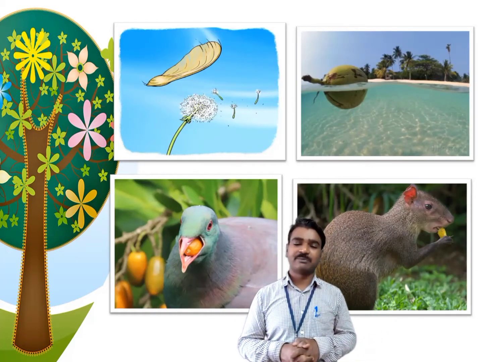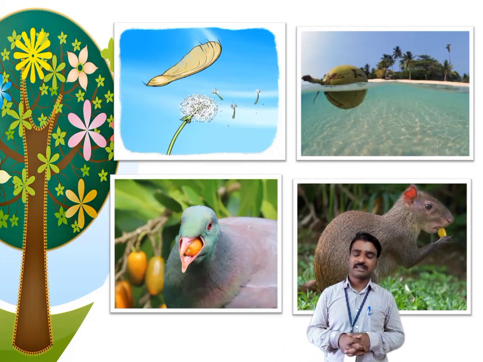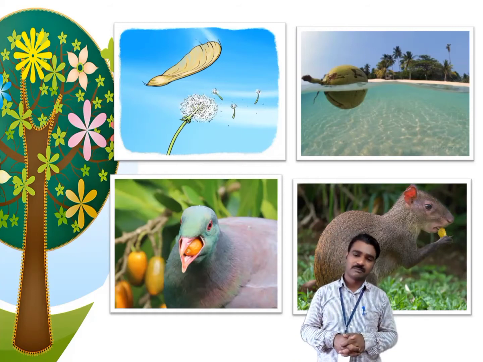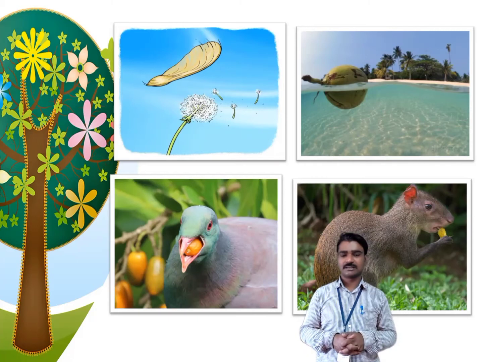Here in this picture we can see how wind helps the seeds to get dispersed. Even water, in the second picture we can see how water plays an important role in the dispersal of the seed. In the third picture we can see a bird with a fruit in its beak.